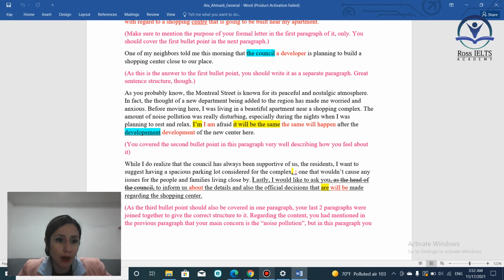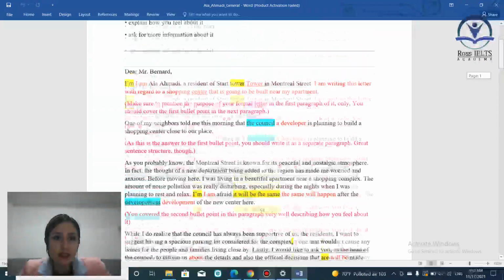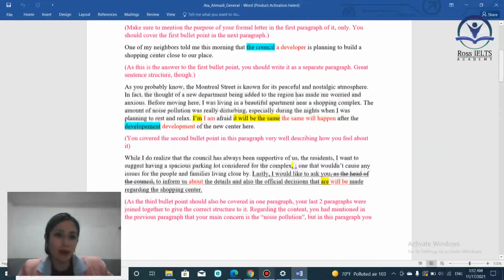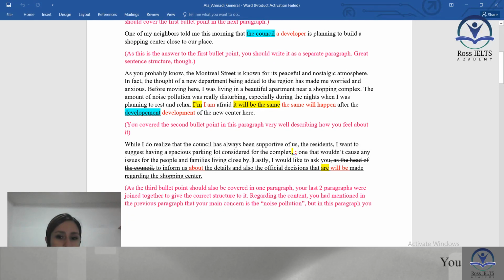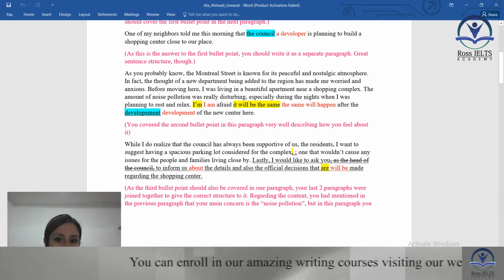You had mentioned in the previous paragraph that your main concern is the noise pollution. But in this paragraph, you have asked about parking lot as a solution to a problem. So you said, I'm afraid, or I'm really worried the same thing happens here because the noise pollution was really disturbing. So in the next one, you say, please add some parking lots. It doesn't make sense. If you have talked about one idea, or if you have mentioned one problem, then try to elaborate on the same thing. Don't jump from one idea to the other one, okay?